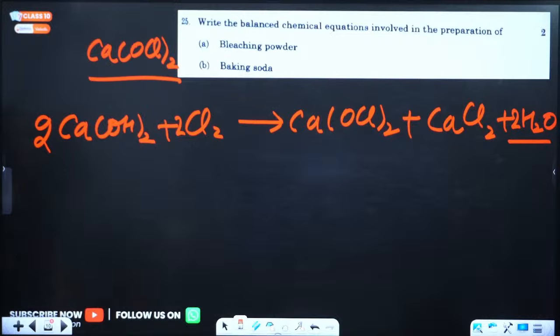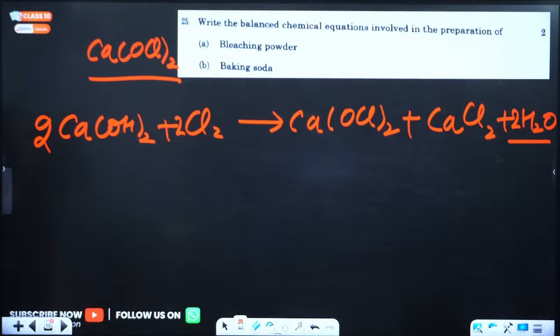For baking soda, this is baking soda, right? For baking soda, you take sodium chloride plus H2O, which is an aqueous solution of sodium chloride, brine, right? Add ammonia to it and pass carbon dioxide gas. So what do we get? We get baking soda plus NH4Cl, right? This is the balanced equation.